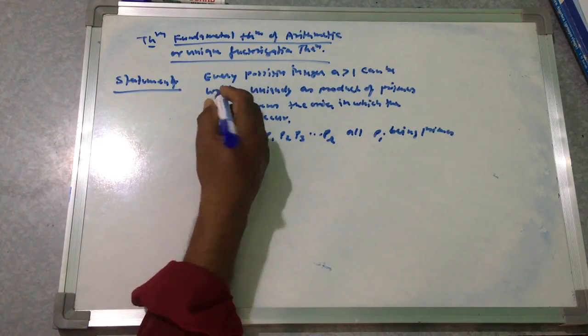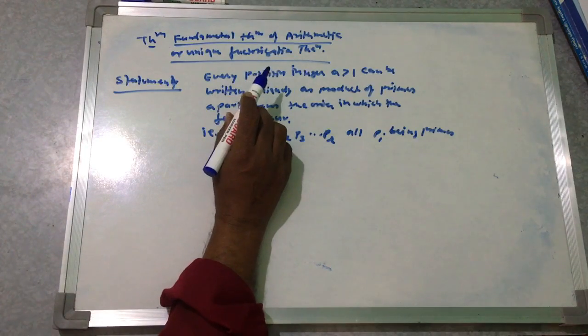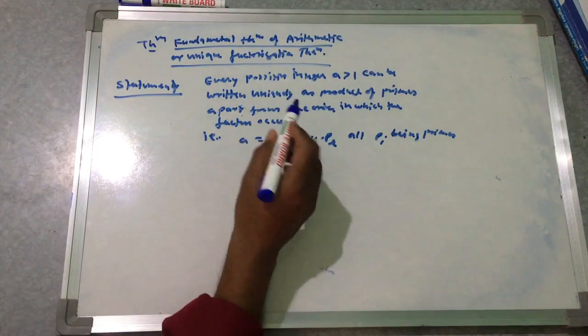So this is the statement for the fundamental theorem of arithmetic, or we can call it the unique factorization theorem.